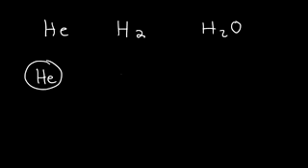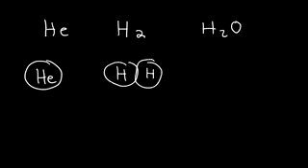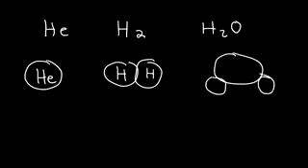A particle of hydrogen gas is a molecule. One particle contains two atoms. A molecule is basically a particle with multiple atoms. Water is a molecule. You have an oxygen atom and two hydrogen atoms. So at the center, this is the larger oxygen atom, and then these are the two hydrogen atoms. So a molecule is basically a particle with many atoms. It could be made up of the same type of atom or different types of atoms.